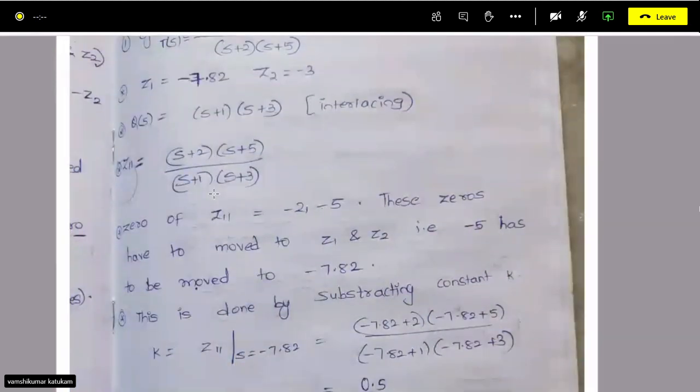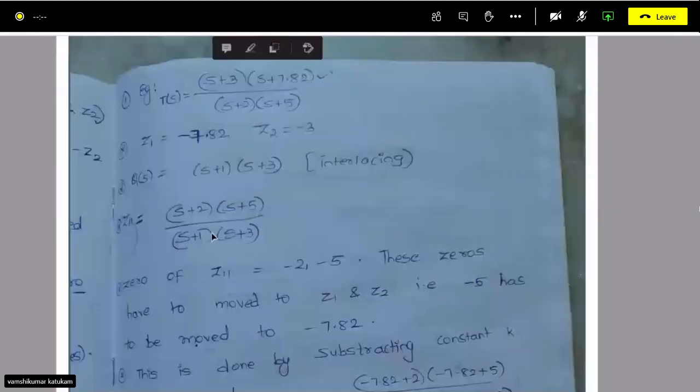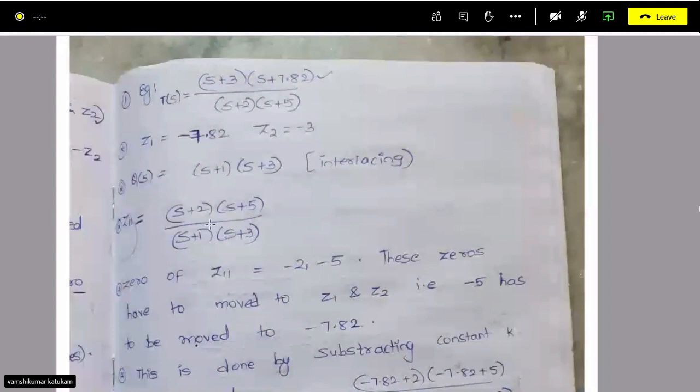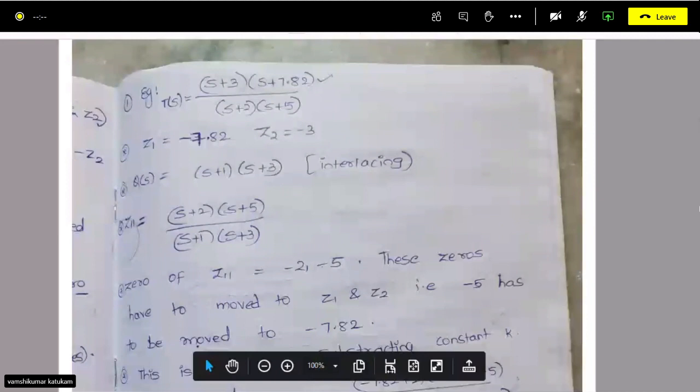Now what is the next step? Here the zeros of Z11 are 2 and 5, whereas the zeros of the transfer function are 3 and 7.82. So we have to move the zeros. We have to create these zeros in Z11, that is, in the numerator we should get S plus 3 and S plus 7.82. Whatever method I have explained earlier is called the zero shifting technique.